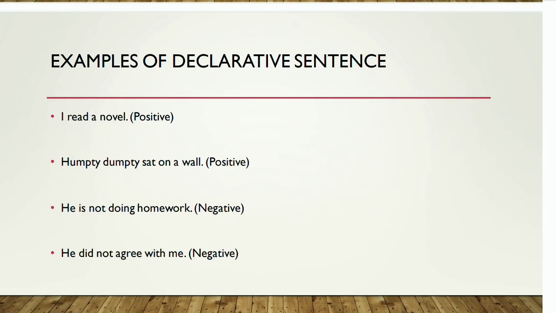The third example, which is he is not doing homework, is also an example of a declarative sentence because we have a single subject here and a predicate, but we have an adverb not here, which is making its sense negative. Similarly with the fourth one, which is he did not agree with me. This is also an example of a declarative sentence, but it is negative in sense.